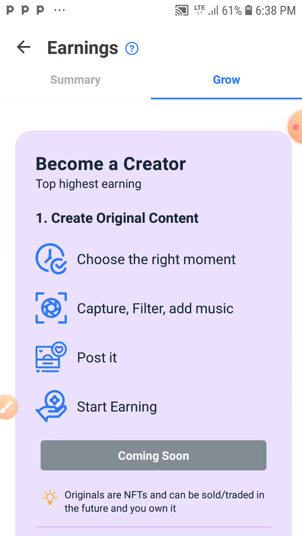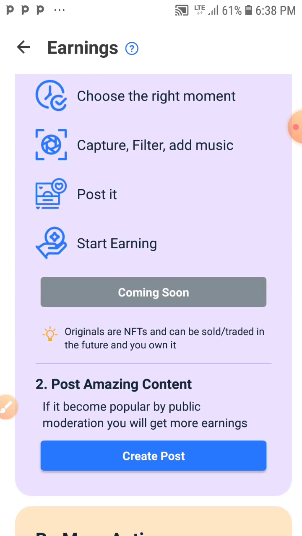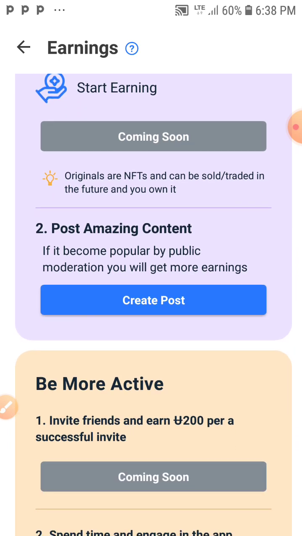As you can see here, become a creator, top highest earning. Create original content, like choose the right moment, capture, filter, add music, also post it, start earning. This is coming soon. Originals are NFTs and can be sold, traded in the future, and you own it. Post amazing content. If it becomes popular by public moderation, you will get more earnings. So that is the second one.